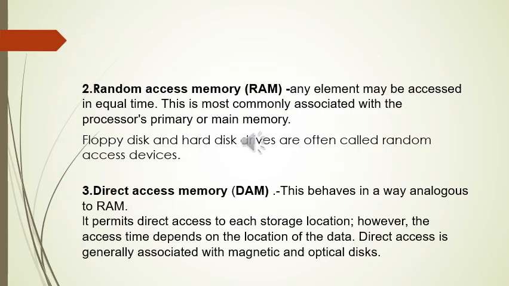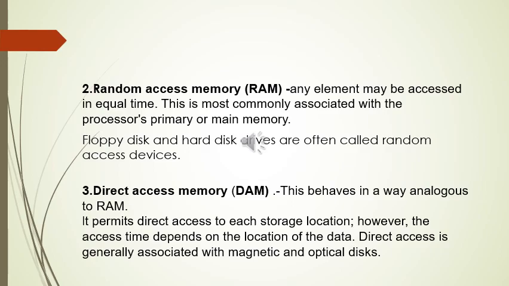Random access memory or RAM: any element may be accessed in equal time. This is most commonly associated with the processor's primary or main memory. Floppy disk and hard disk drives are often called random access devices.